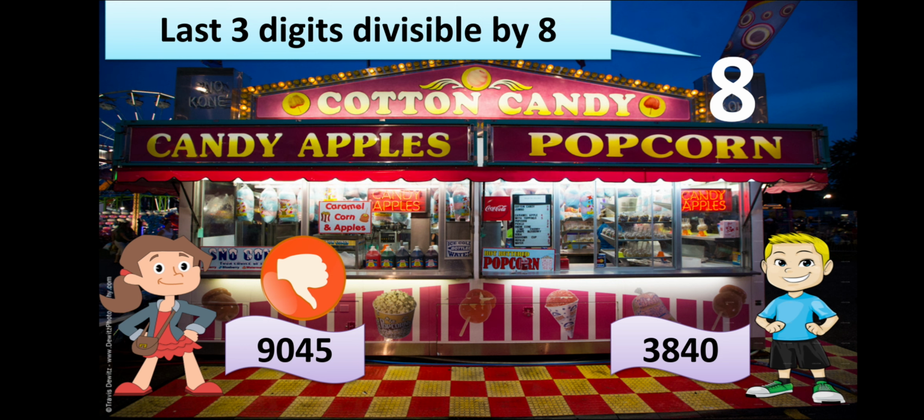Now let's check with Johnny. Johnny has 840 as the last three digits. Now 840 is surely divisible by 8: 8 ones are 8, 8 zeros are 0, and 8 fives are 40. So he will surely get the gift at stall number 8 because his number is divisible by 8 and follows the rule at that stall.